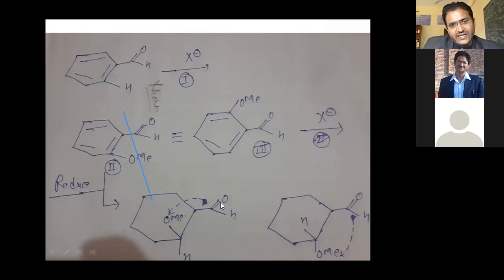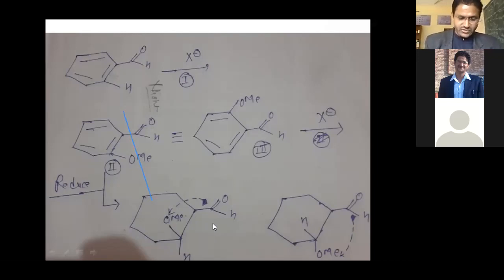If I relate this OMe with respect to this aldehyde group, you can see it is anti-clockwise rotation, because first group, then second group, then third group, in this way.